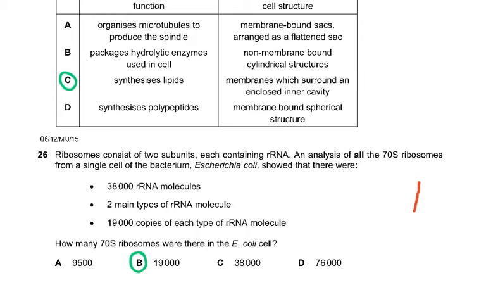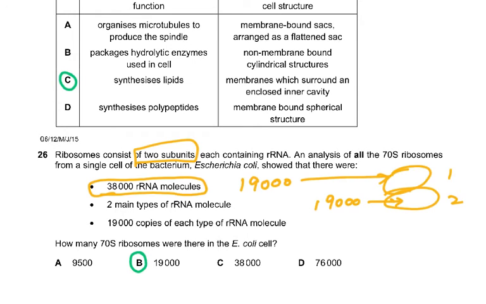Now the next question, 26. Ribosome consists of two subunits, each containing ribosomal RNA. An analysis of all the 70S ribosomes from a single cell of the bacterium Escherichia coli showed that they had 38,000 rRNA molecules. But it says ribosome consists of two subunits. So this is one subunit and this is the second subunit, and each one is made up of ribosomal RNA.